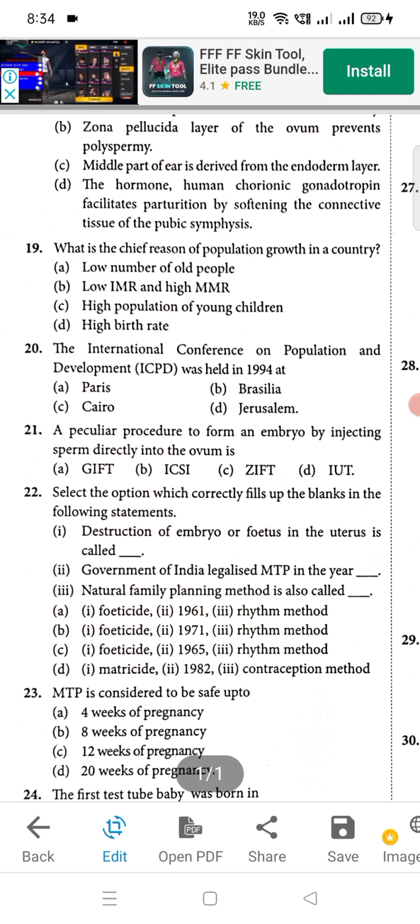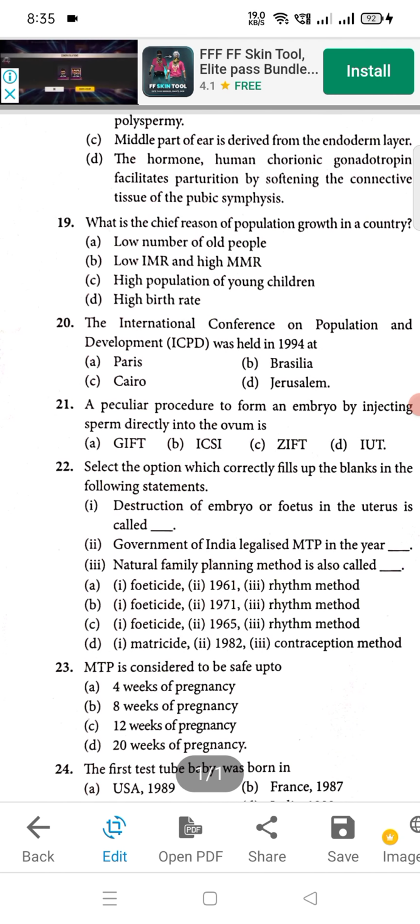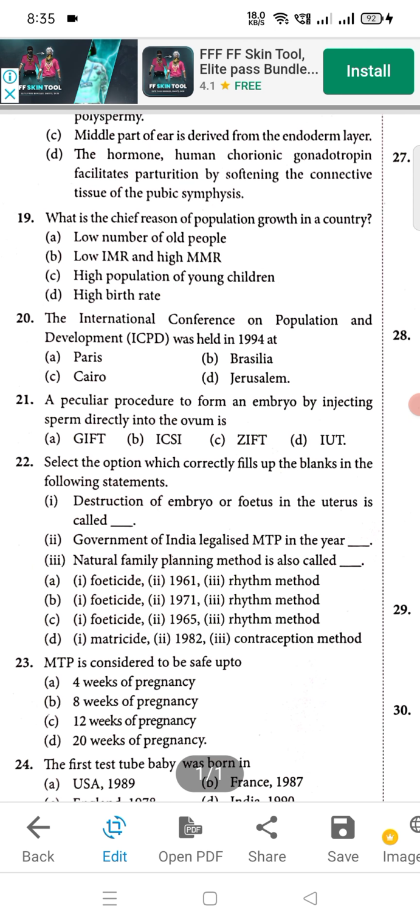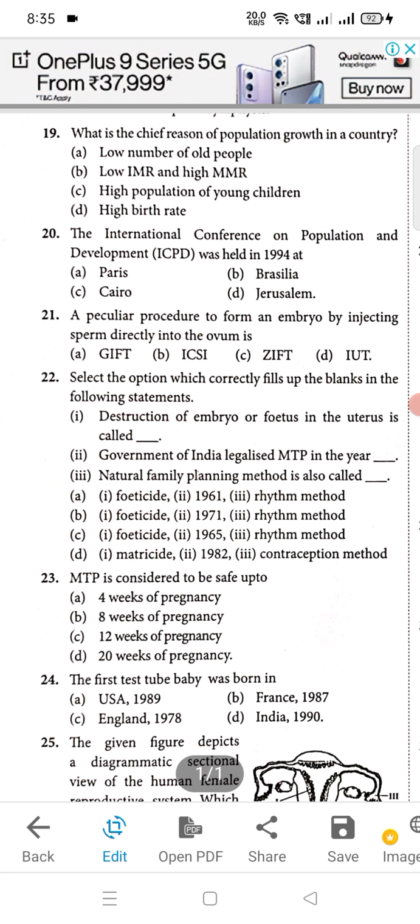Okay, now moving to question number 21. That is a peculiar procedure to form an embryo by injecting sperm directly into the ovum is. Okay, so 21 B will be right option. Okay, ICSI, that is intracytoplasmic sperm injection. Okay, so moving to question number 22, straightway answer B will be right answer.